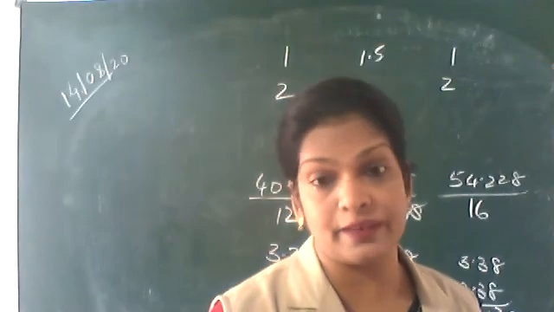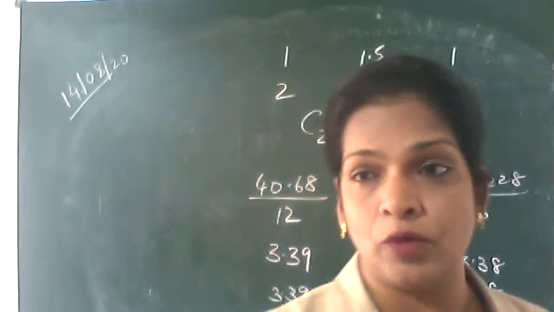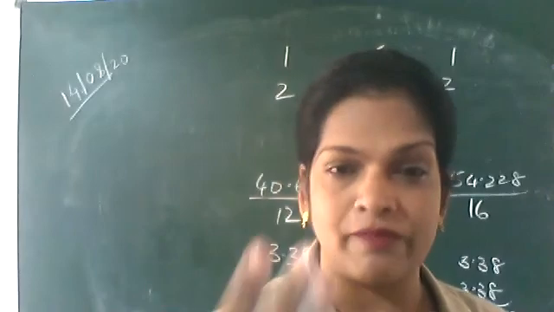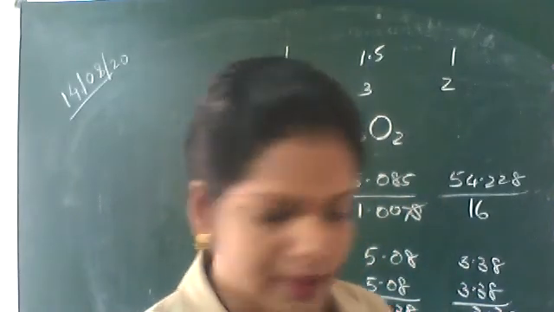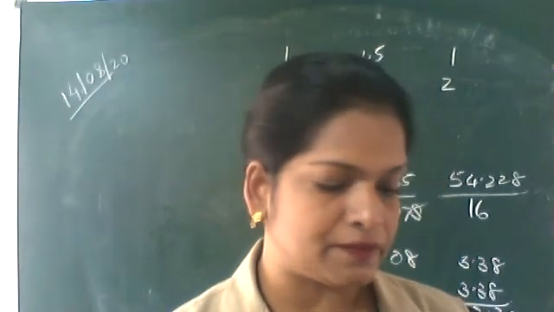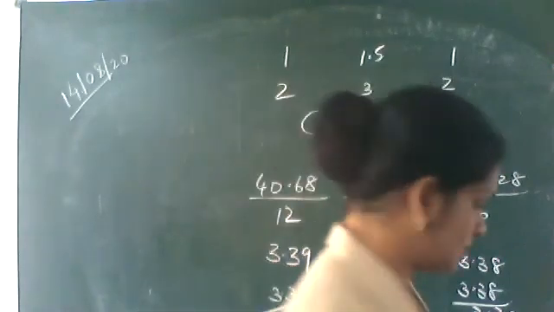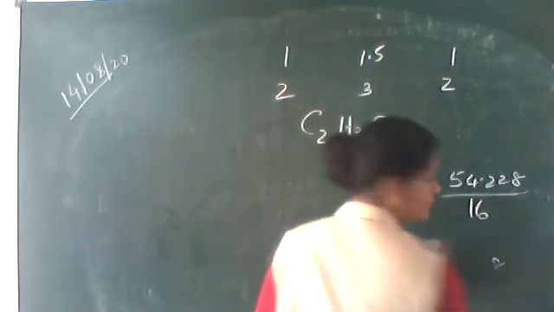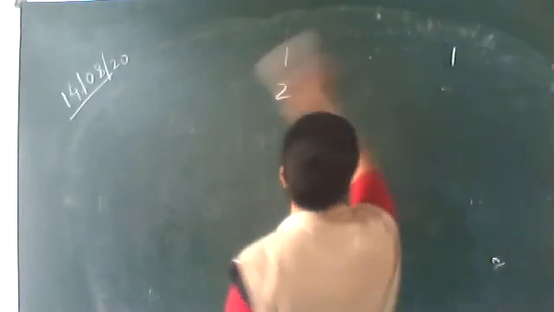If the molecular formula weight is directly given, you can divide it by this 59. But they haven't given that. Write down: the vapor density of the compound is 59. Find out the MF. The vapor density is 59. This is different from the 59 we have calculated.